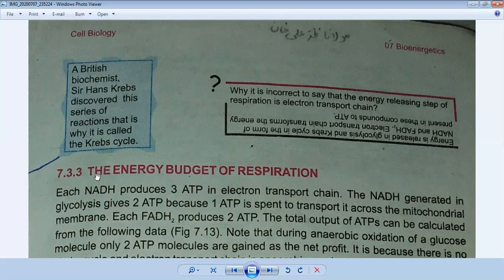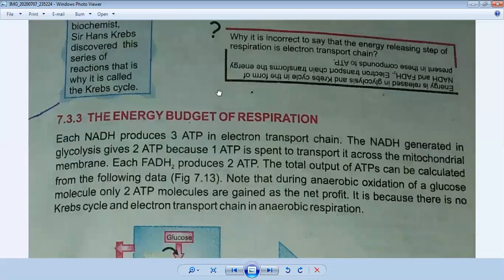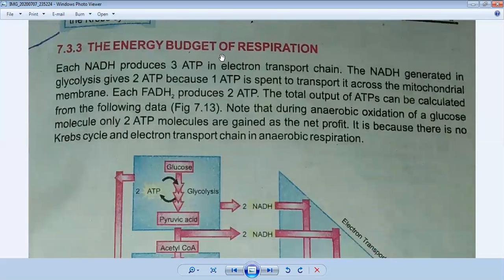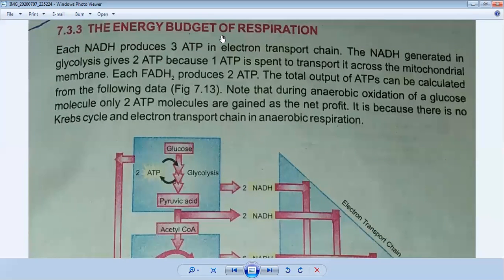Okay. Now your next topic is the energy budget of respiration. Before that, we have discussed in detail how these molecules are produced, how the body gets the energy, and what the synthesis of the ATP molecule in the body is. You all know adenosine triphosphate. I gave you the introduction of the ATP molecule at the start of the chapter.